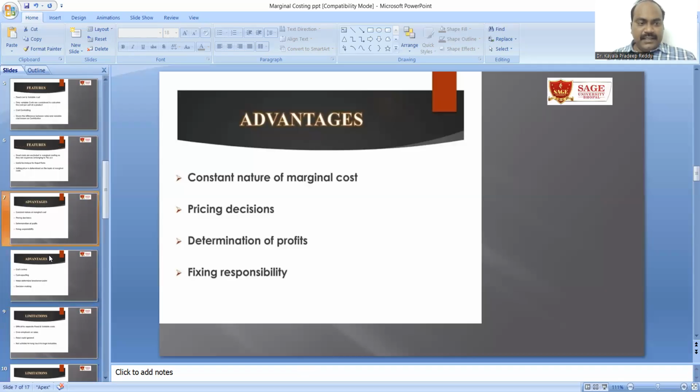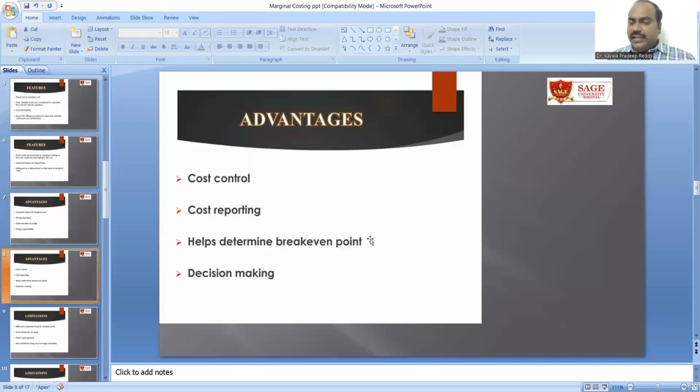The other advantages are you can control the cost and you can report costing. At the end of the day, for example, you went to the market and you want to know what is the expenditure that I have made today. You should have an accountability. So for that accountability here also, we should know what is the cost that we have made to produce this product.